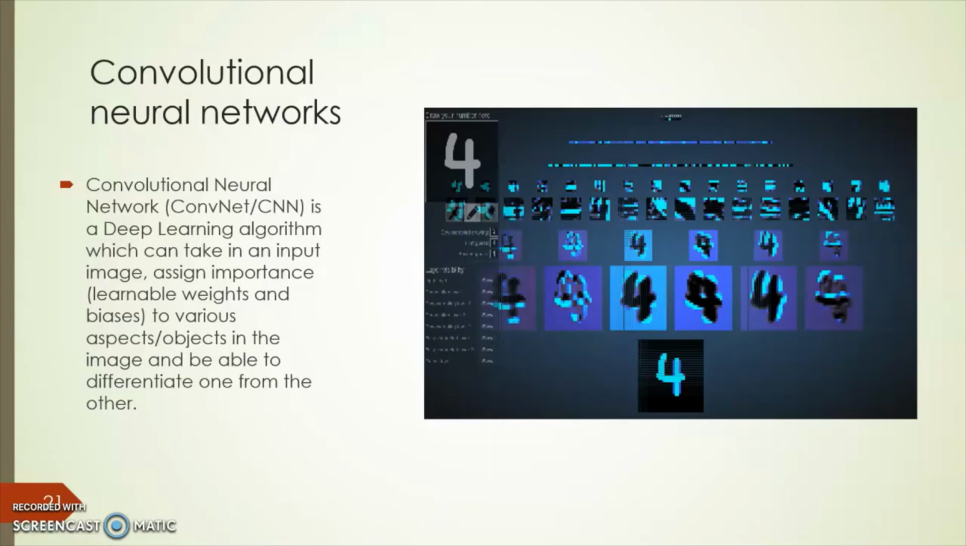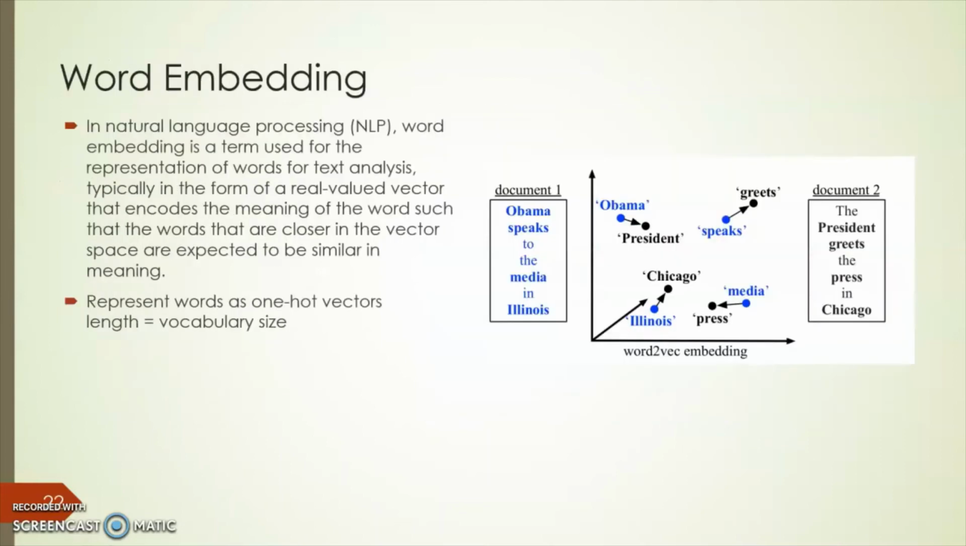So CNN is a deep learning algorithm which can take in an input image, assign importance to various aspects and objects in the image, and be able to differentiate one from the other. For example, if we write a handwritten 4, then it divides it into some small parts and puts them all together to make an actual 4 that is learned by the machine.